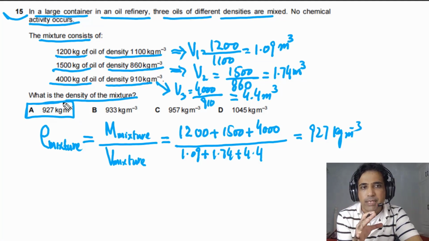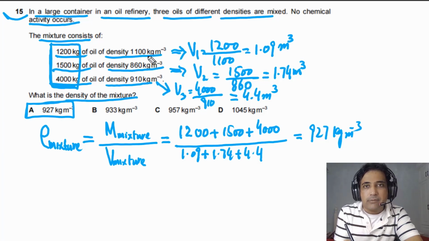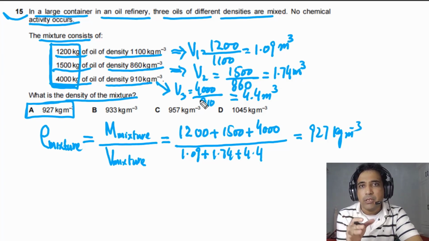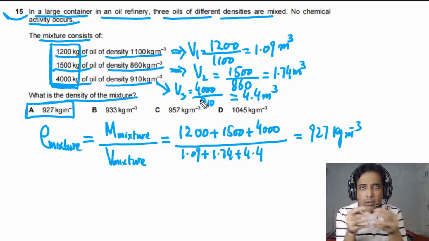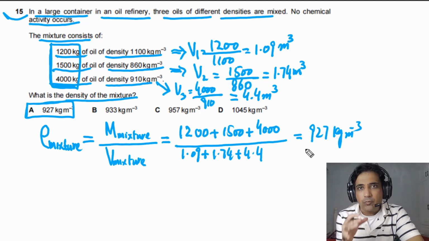Simply you need to understand how the density of the mixture is linked with the volume of the mixture and the mass of the mixture, meaning the total mass of the mixture. Masses are given to us, so we simply need to add them. That will be equal to the total mass of the mixture. Densities are given for each oil and the mass is given. We can find the volume of each oil, and if we add all volumes of oils together, we can find the volume of the mixture. Then total mass divided by total volume, we can find the density of the mixture. This is the best way to approach these problems.